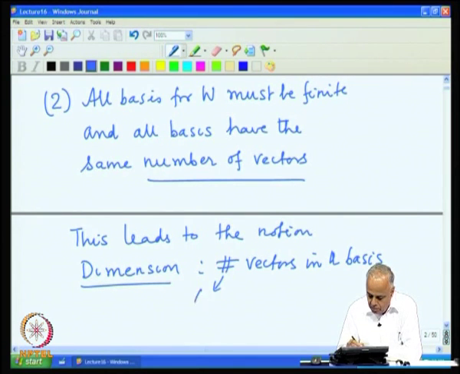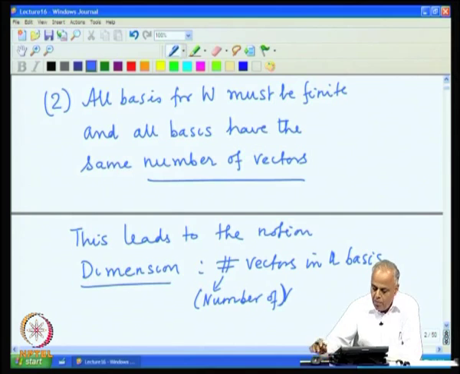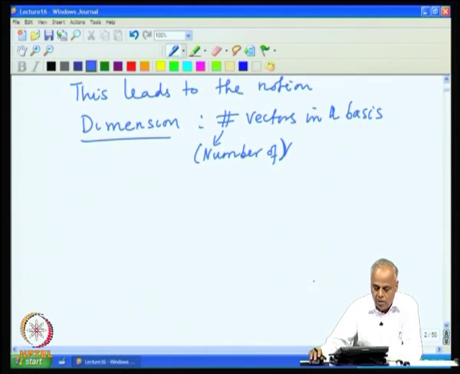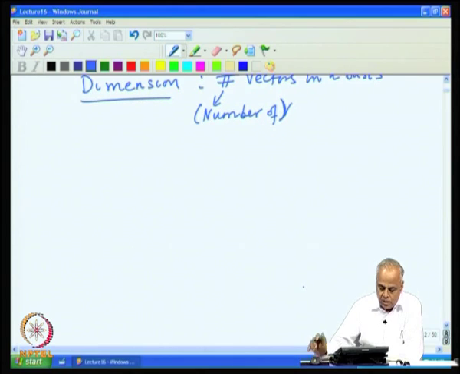The symbol means number of vectors. In particular, if V itself is finite dimensional, we call it a finite dimensional vector space and the number of vectors in any basis will be called the dimension of that space.